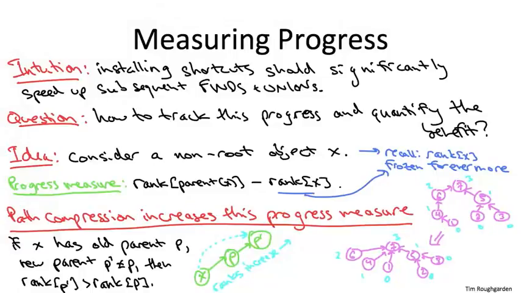So believe it or not, we actually have the 2 crucial building blocks for the Hopcroft-Ullman analysis. Building block number 1 is the rank lemma that we discussed a couple of videos ago. The fact that with or without path compression, you can't have too many objects with a given rank r, namely at most n over 2 to the r. The second building block is the one we just covered, that every time you update a parent pointer under path compression, the gap has to grow between the rank of that object and the rank of its new parent. The rest of the proof is just an optimal exploitation of those 2 building blocks. Let me now show you the details.